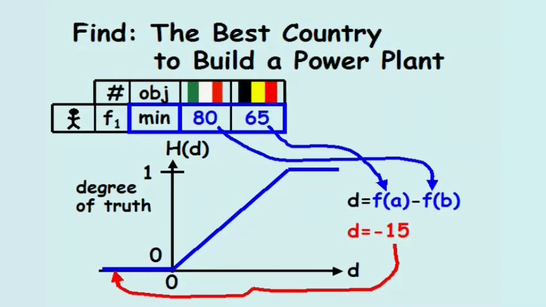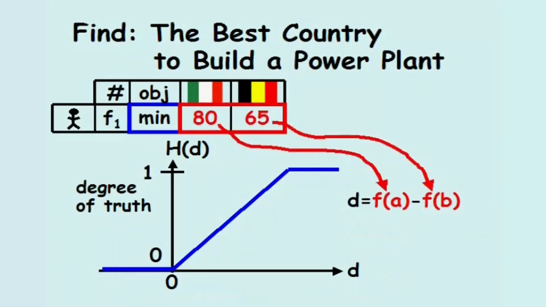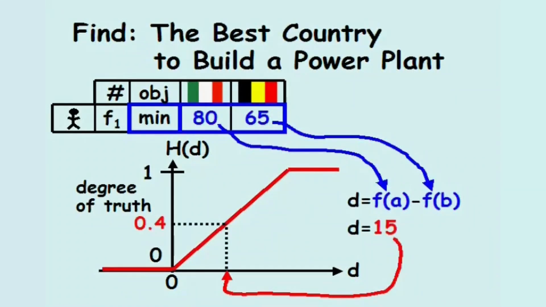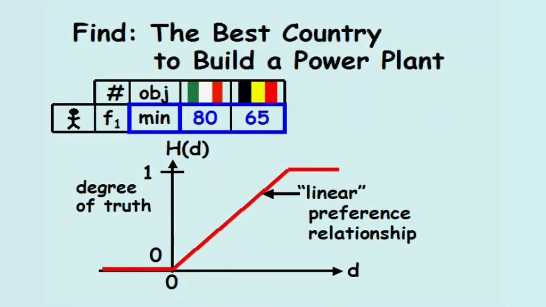The degree of truth the Belgian plant is preferred over the Italian plant for this criterion depends on the preference relationship. This is an example of a linear preference relationship, but there are others which we'll return to later.